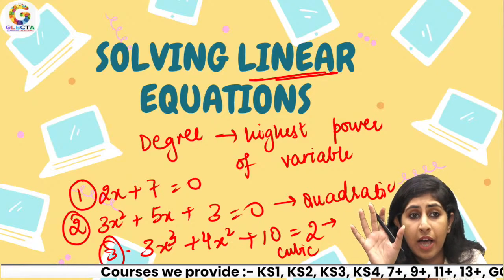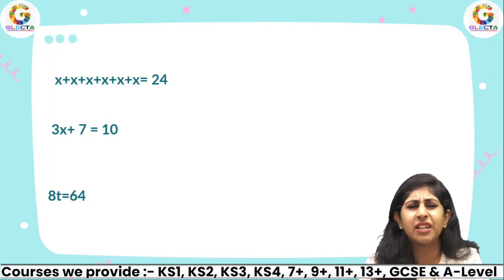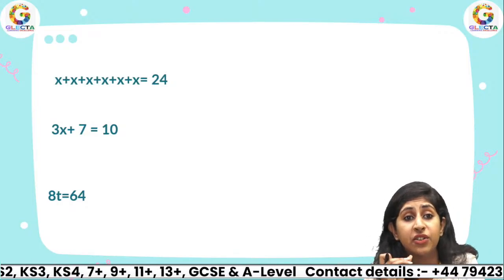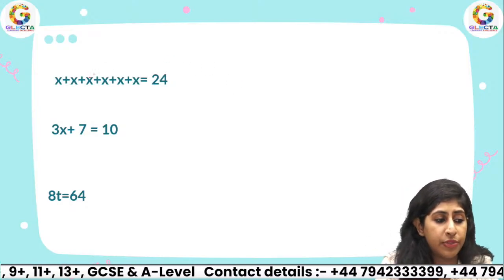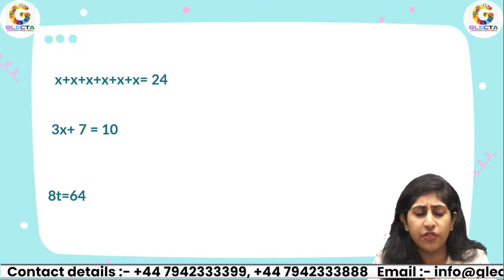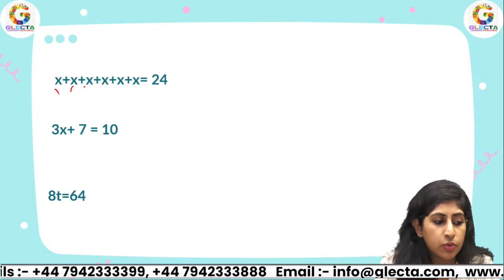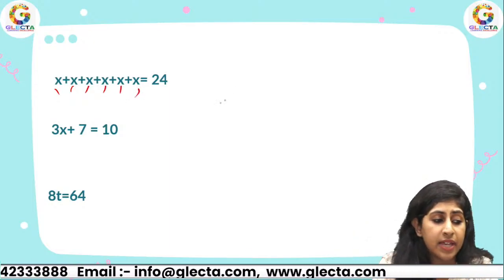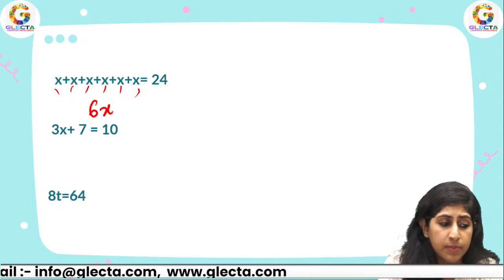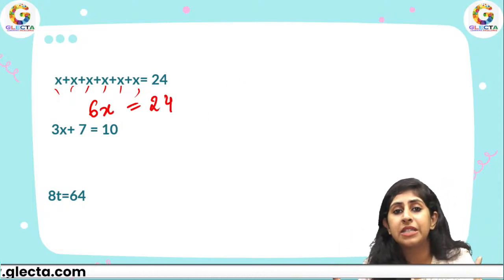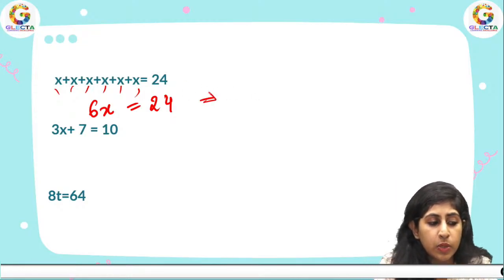Alright, so I hope the basics are clear. Starting with the very basics of algebra, how we solve a linear equation. Now I have to add all of these. Just see what the values of x are. That's 1, 2, 3, 4, 5, 6. How many times have I written x? I have written it 6 times. So 6x equals 24. Divide by 6 on both sides. This will give you the answer x equals 4.